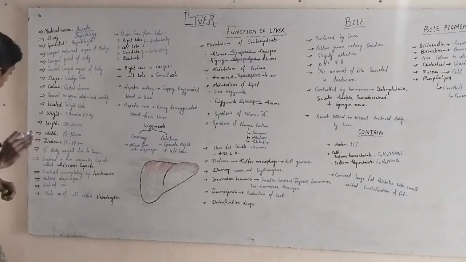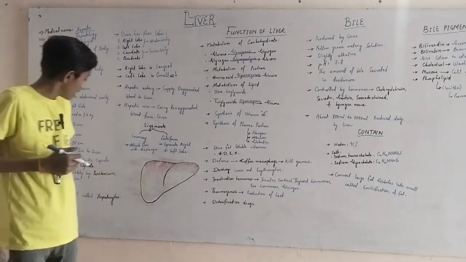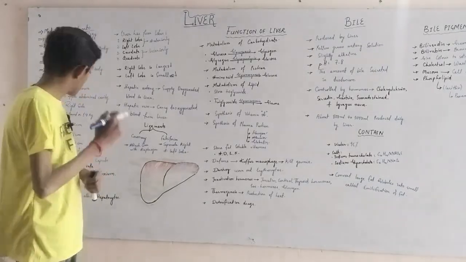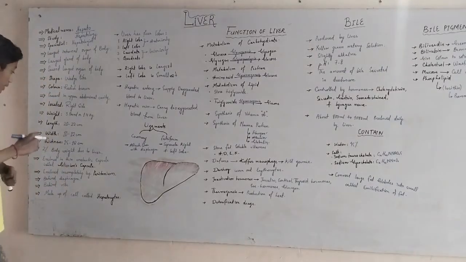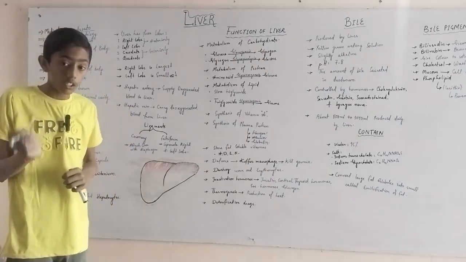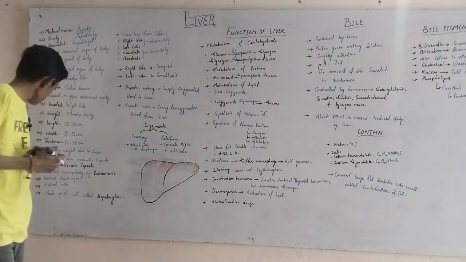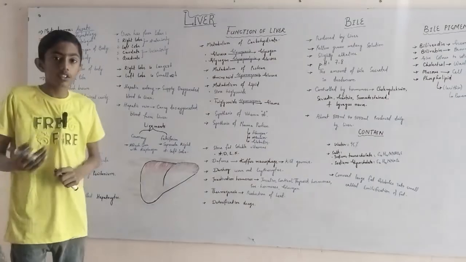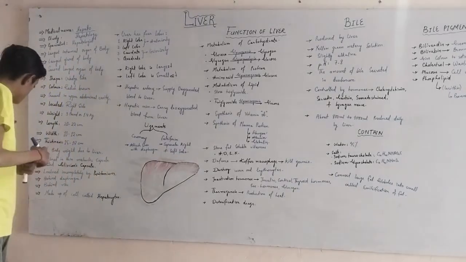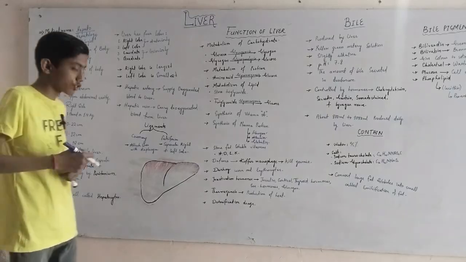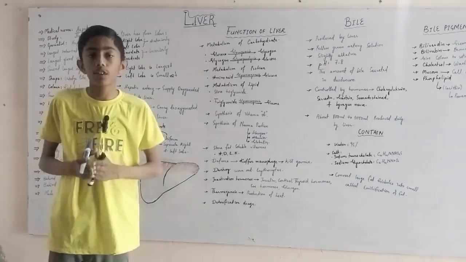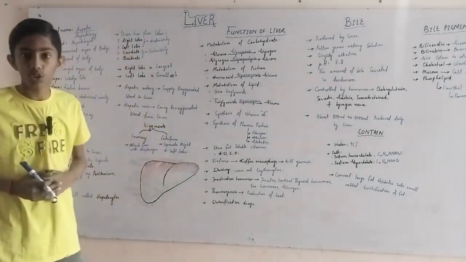It is enclosed in a thin, unelastic capsule called Glisson's capsule. It is enclosed incompletely by peritoneum. Peritoneum is a membrane which incompletely covers our liver. It lies behind the diaphragm, which separates the lungs and the stomach or digestive system, and it is also behind the ribs. It is made up of cells called hepatocytes. The cells from which the liver is made are known as hepatocytes.